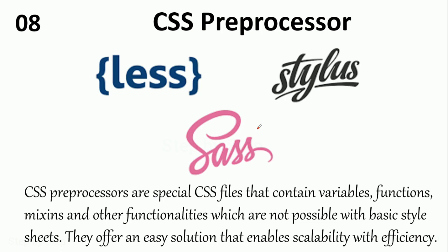We have Less, Stylus and Sass. You can go with Sass. You can just start creating your basic projects using Sass. We are using CSS preprocessors because many functionalities are not supported in CSS, so for that we use preprocessors, and these are very useful. Also, if you want to become a front-end developer, you have to know at least one, either Sass, Less or Stylus.